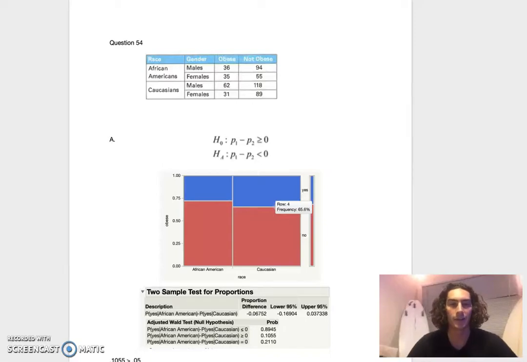Hello, my name is Dean, and today I was assigned question 54 to do for this assignment. And here, this is the first table, which is a summary of the sample information given in the problem.